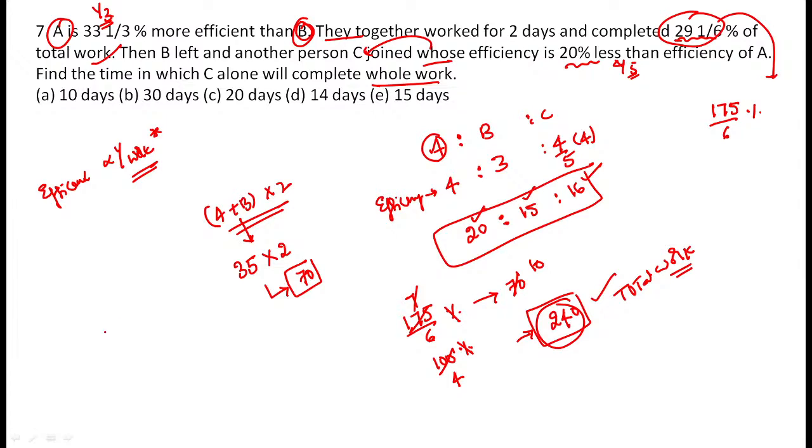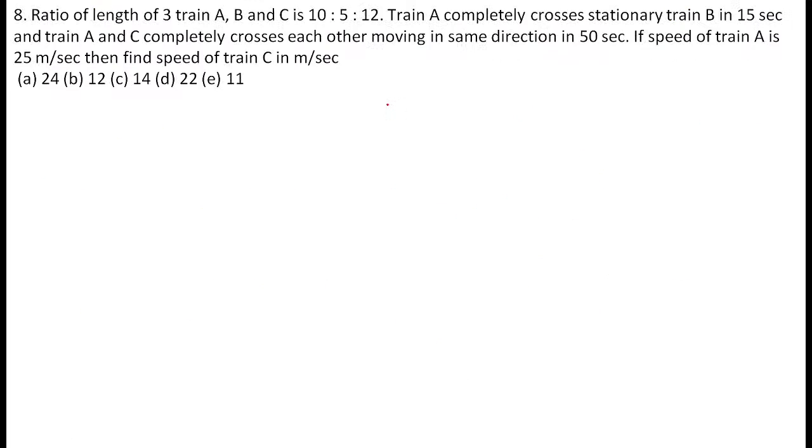The whole work is equal to 240 units of work, to be completed by C alone. And we already know that C completes 16 units per day. If C has to complete 240 units, how much time does it take? See, 16 ones are 16, 16 tens are 160, and the extra means they are completed in 15 days. So the answer is 15 days. Next one.